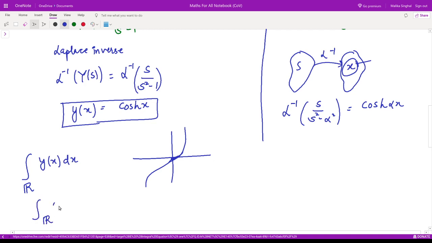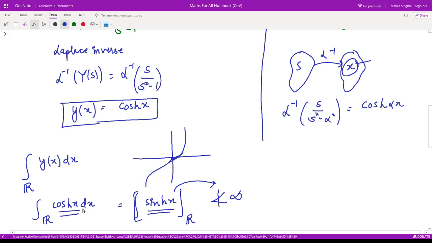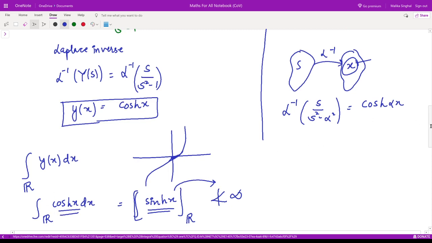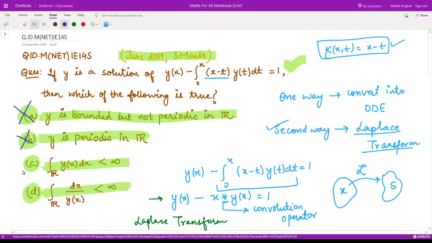It is equal to cos hyperbolic x dx, and the integration of cos hyperbolic x is simply sine hyperbolic x, with limits over the region R, that means limits varying from minus infinity to infinity. That is surely not finite, that is surely infinite, because we are talking about the area between this function and the axis. So this is not finite, so this option is also incorrect.